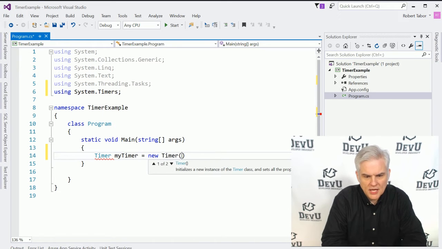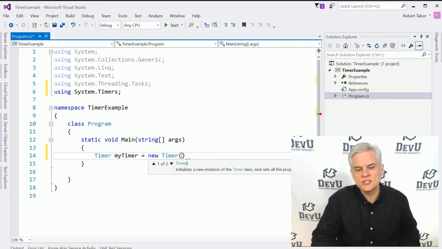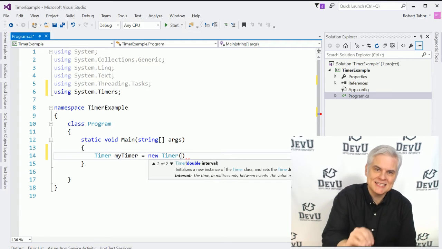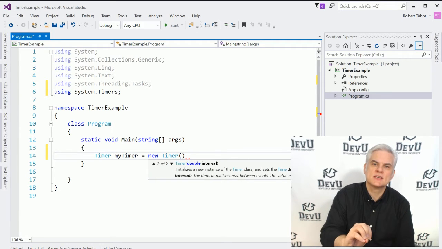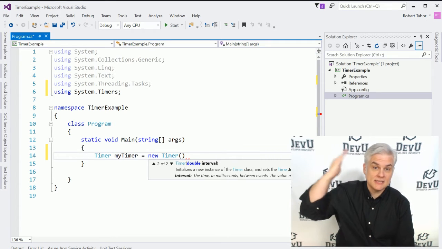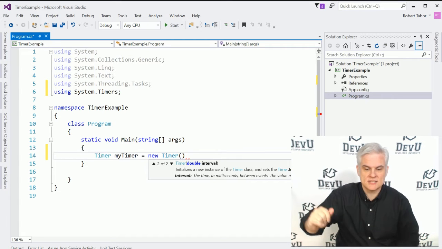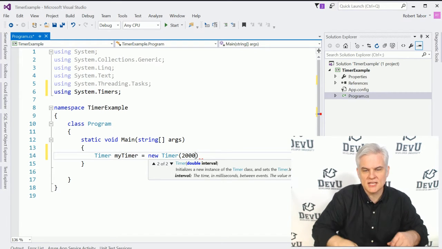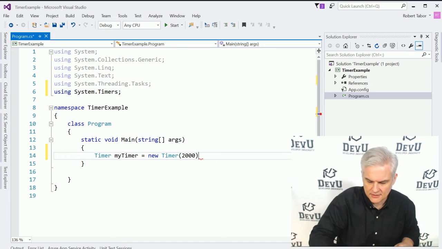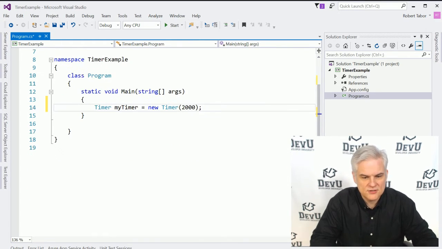equals new timer. One of the overloaded versions of the constructor for this timer class allows us to pass in the interval in milliseconds. So every, let's say, 2,000 milliseconds, we want the elapsed event to fire, to be raised. 2,000 milliseconds would be simply 2 seconds.